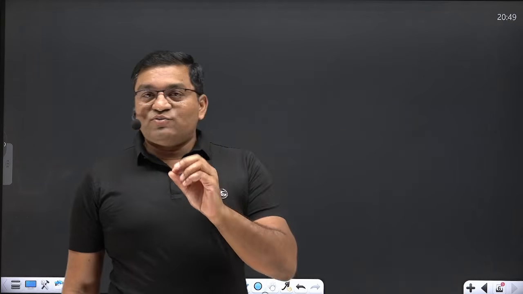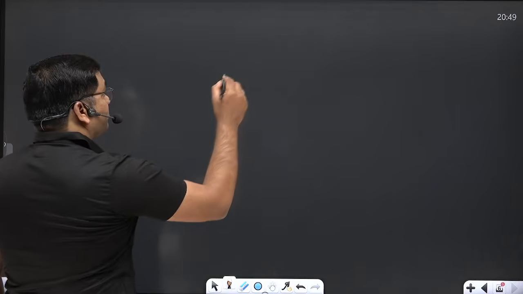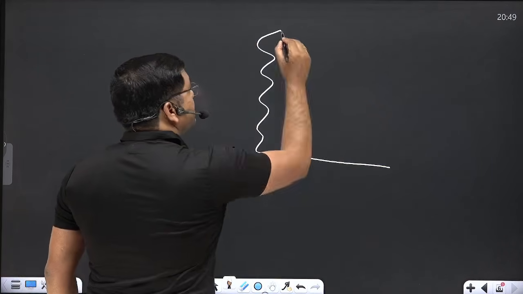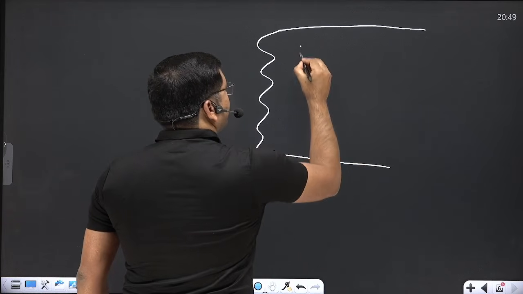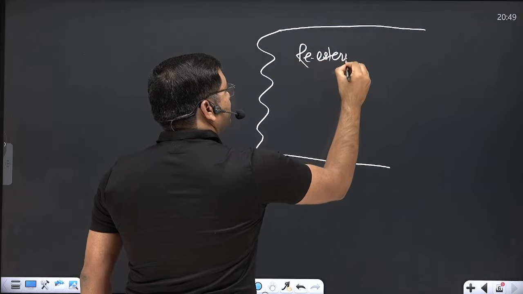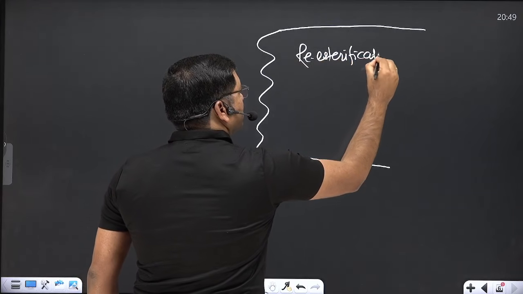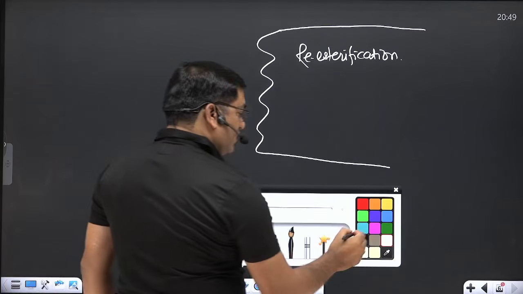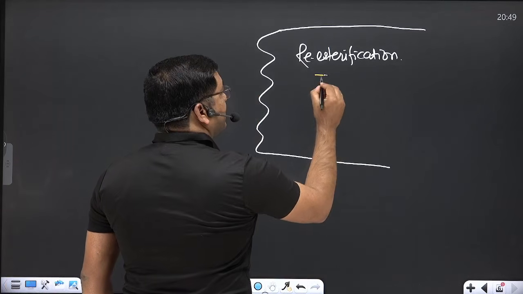Now after the absorption into the intestinal cell, there is resynthesis or re-esterification. What is the meaning of this word? In the intestinal cell, there is synthesis of triacyl glycerol.